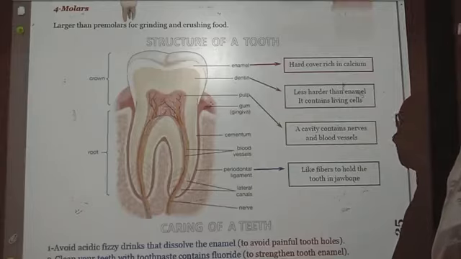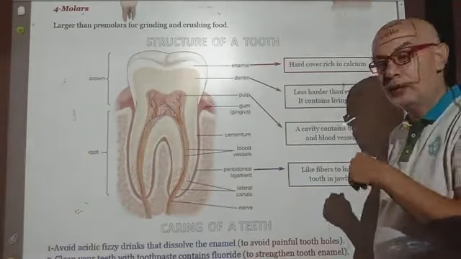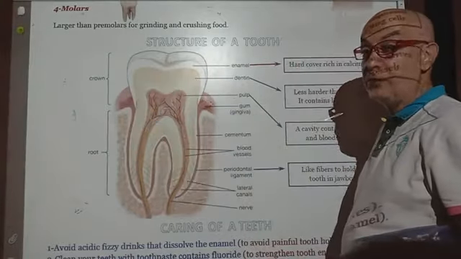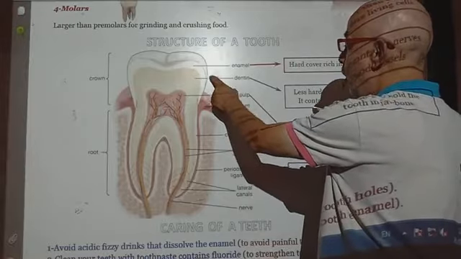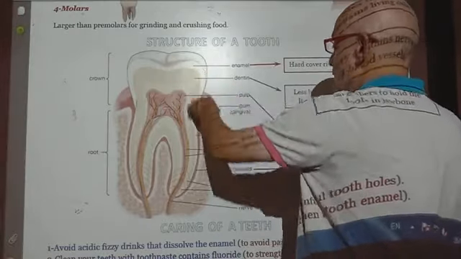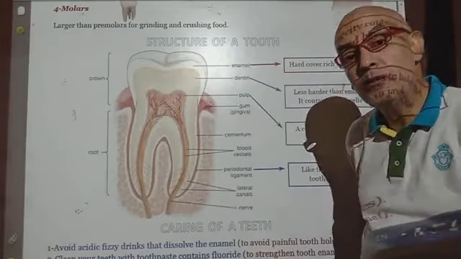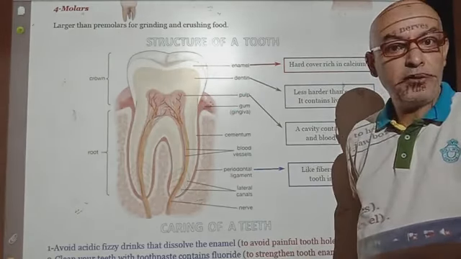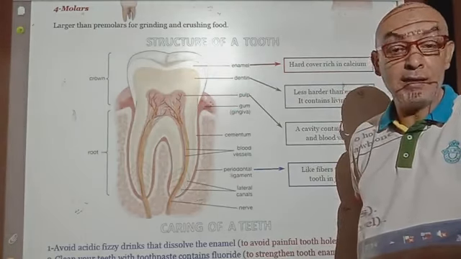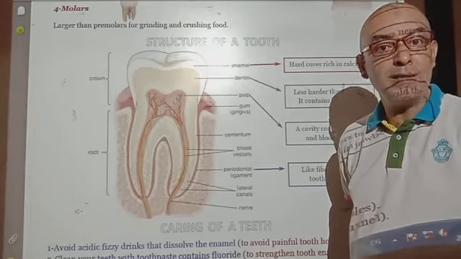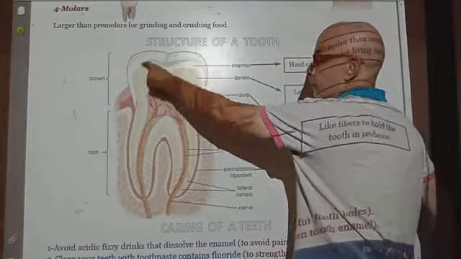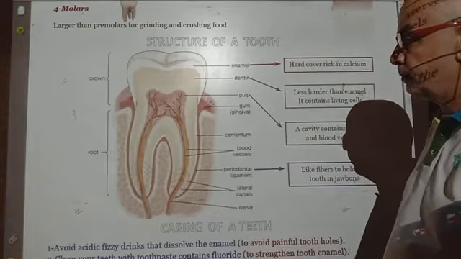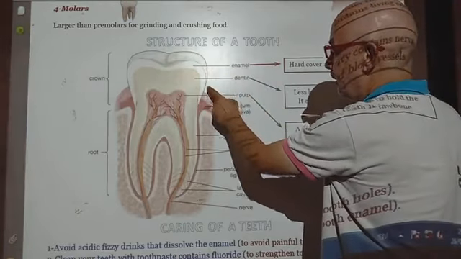Look at the structure of a tooth from outside to inside. The outer layer of the tooth is called enamel. This is a hard cover of the tooth because it is rich in calcium. That's why doctors advise parents to supply their children with different kinds of food rich in calcium and phosphorus because they strengthen bones and teeth. The outer cover of the tooth is called enamel, which is rich in calcium mineral salt. The enamel layer is followed by dentin.